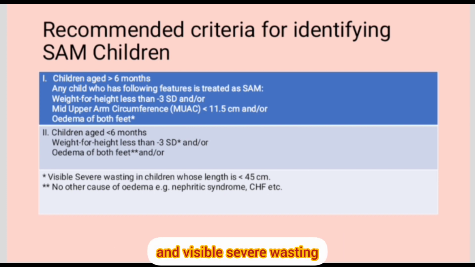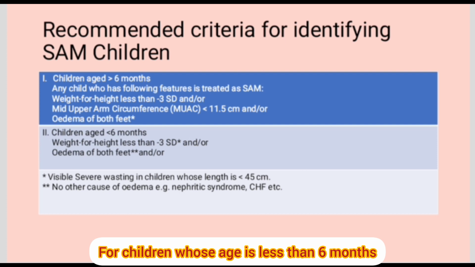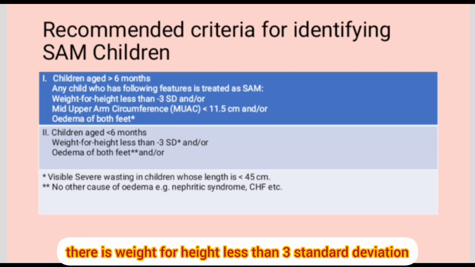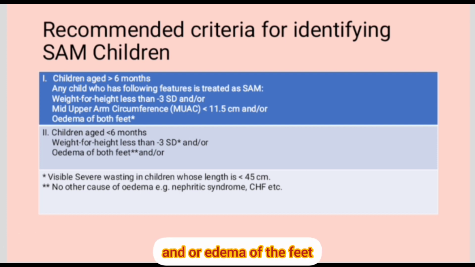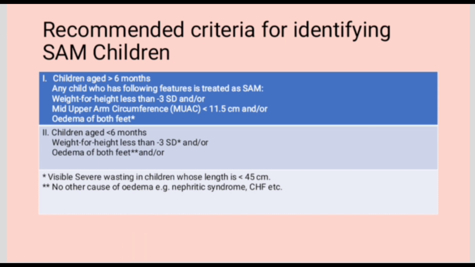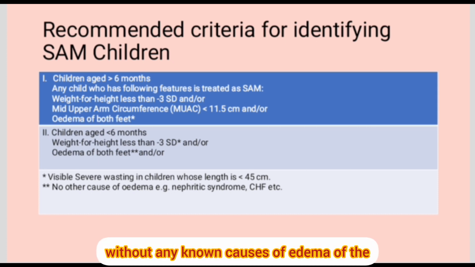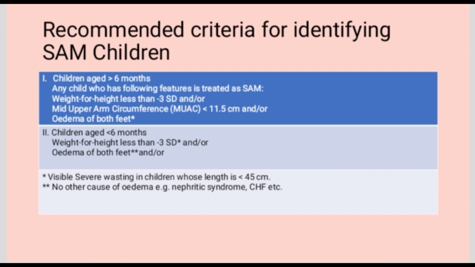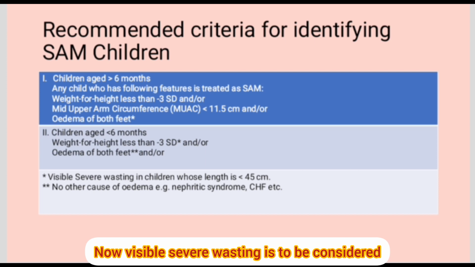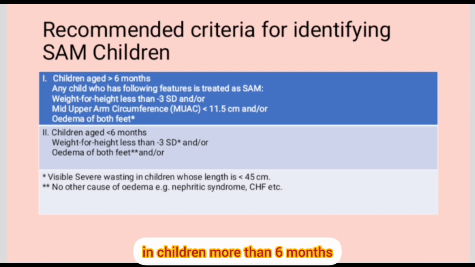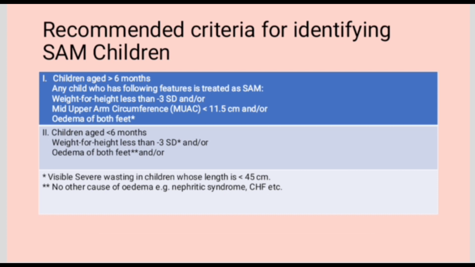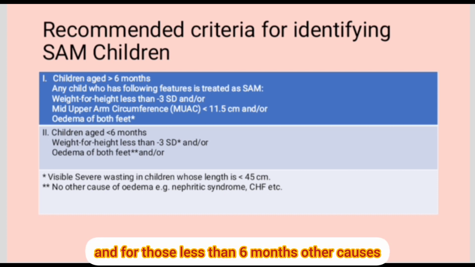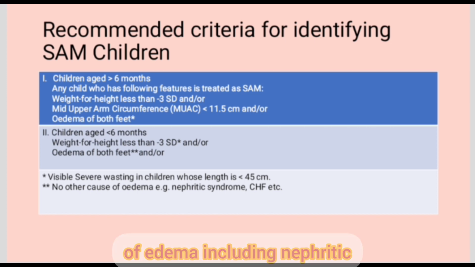and visible severe wasting. For children whose age is less than 6 months, there is weight for height less than 3 standard deviation and/or edema of the feet without any known causes of edema of the feet, including nephrotic syndrome or congestive heart failure. Now, visible severe wasting is to be considered in children more than 6 months whose length is less than 45 centimeters. And for those less than 6 months, other causes of edema including nephrotic syndrome and CHF need to be